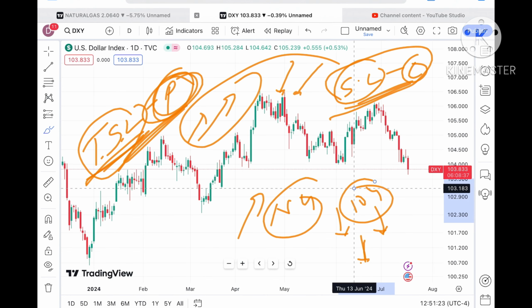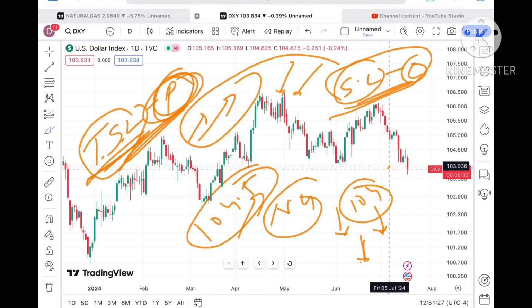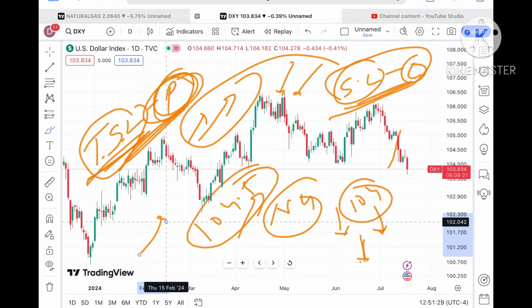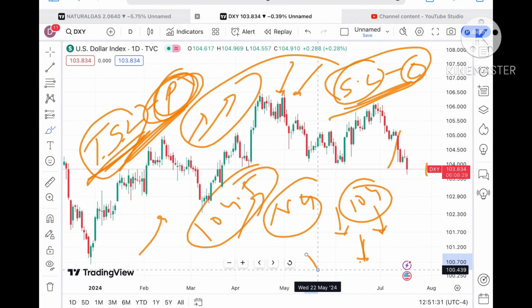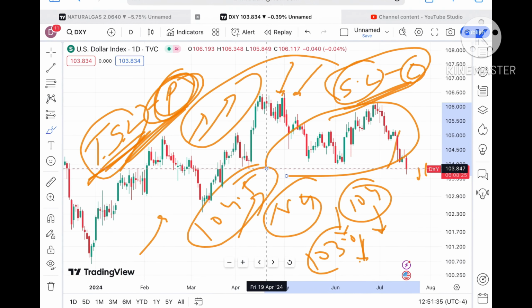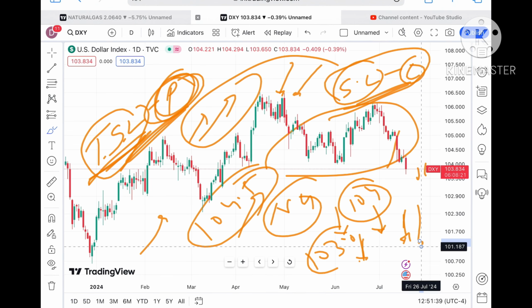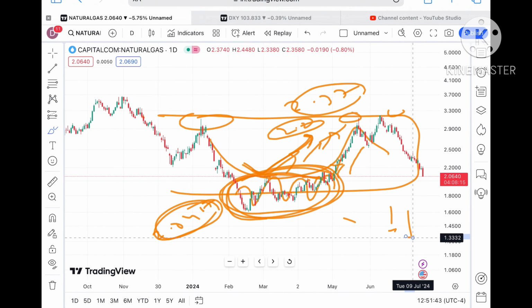Now the price, till the time it is not going above a level of 104, and once it started sustaining 104, we can see a level of 104.5, and then a further upside movement we can see. But if it started falling below a level of 103.6, we can see it will fall further low, and then a further downfall we can see. So if the price moves below this level, a further fall we can see. Looking at this particular chart.